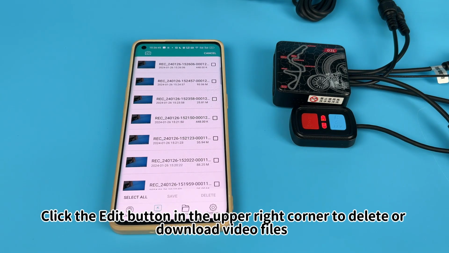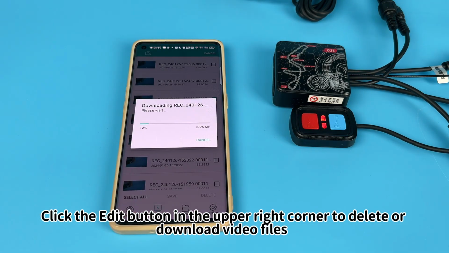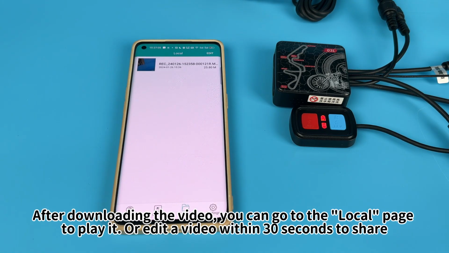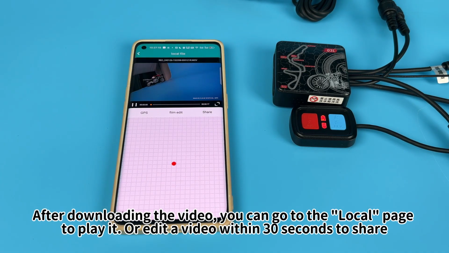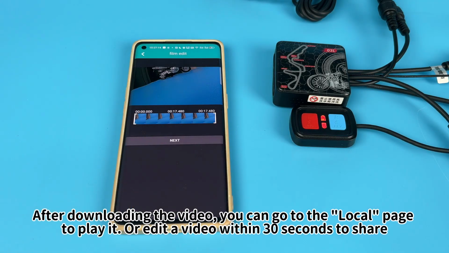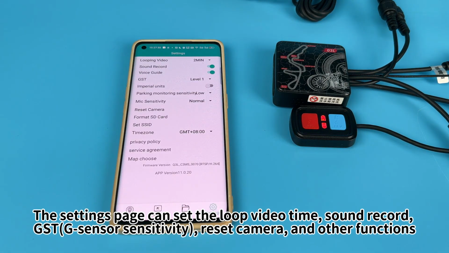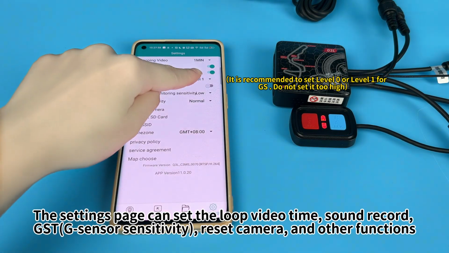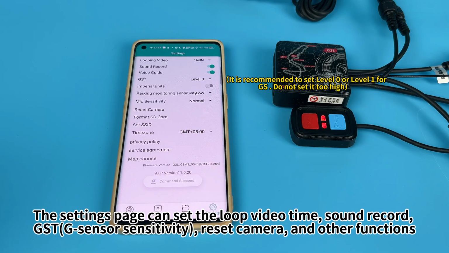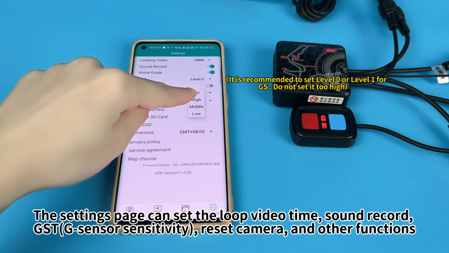Click the Edit button in the upper right corner to delete or download video files. After downloading the video, you can go to the local page to play it or edit a video within 30 seconds to share. The settings page can set the loop video time, sound record, GSTG sensor sensitivity, reset camera, and other functions.